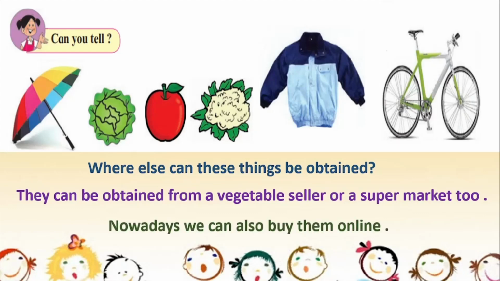And nowadays, children, we are living in this world of the internet, and everything is happening online. See, I'm teaching you online. So in the same way, we have online sites from where we can buy these vegetables, and then they will deliver the vegetables to our homes. So see, even without stepping out of your home for even a minute, you can buy vegetables by just sitting in front of your computer. Okay, so nowadays we can buy them online also, and this we can do in the cities. Okay children, buying online can be done in the cities, not if you are in a village.